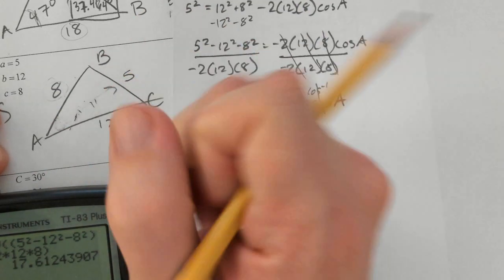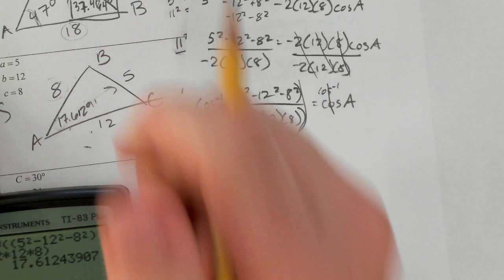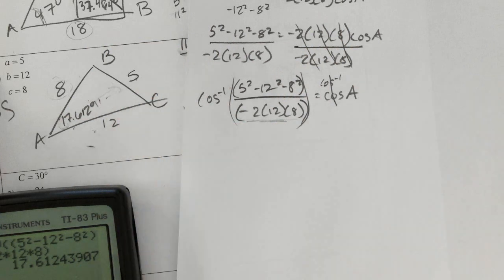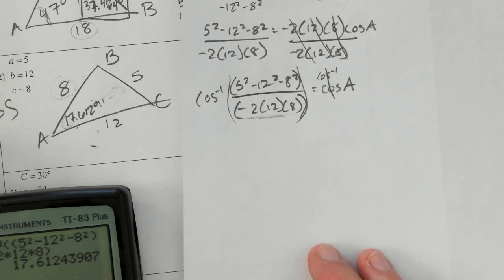Notice when we do this that 17.612 is pretty small for an angle, but it's also opposite the smallest side. And you remember from geometry that that's what we're supposed to see: longest side opposite largest angle, shortest side opposite smallest angle. So you can just check your answers to make sure they're reasonable.